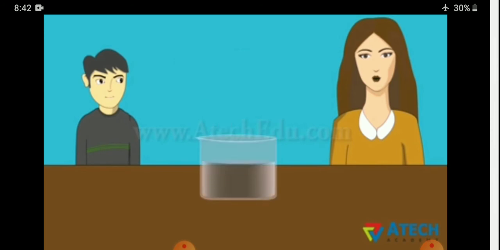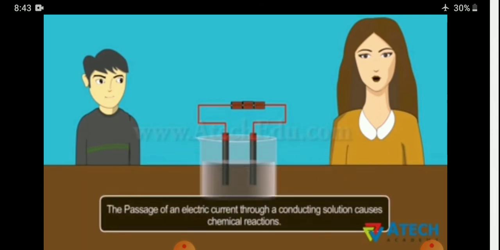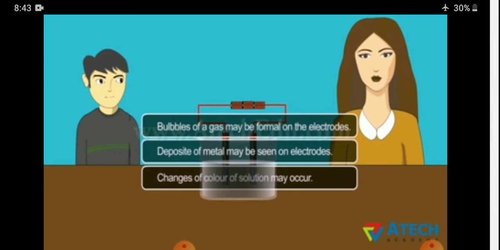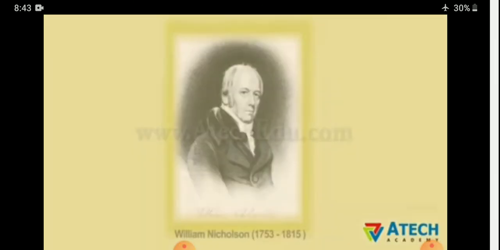A beaker is taken, solution is taken, two carbon rods with the battery are taken, wire is there, and for more conduction, salt is added to it. So what happens when the battery is on? There will be a negative electrode and a positive electrode, and you can see the bubbles start coming outside. They are telling that passage of electric current through a conducting solution causes chemical reactions. So what all reactions are there? Bubbles of gas will be formed, deposits of metals may be seen on the electrode, and change in color of the solution may occur. So these are the changes that may occur.